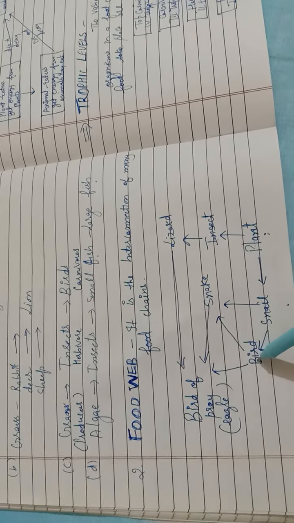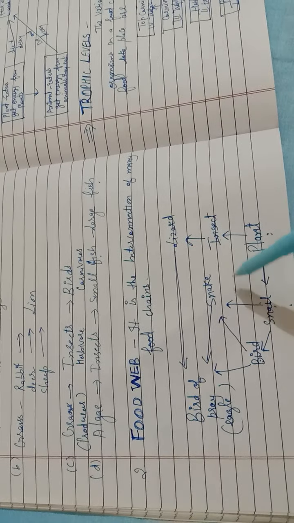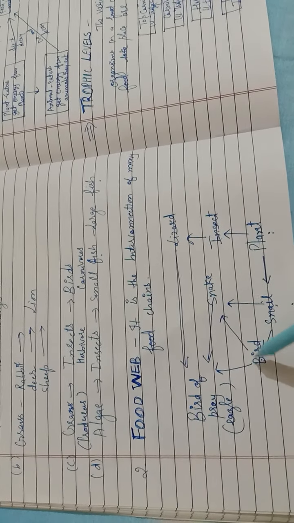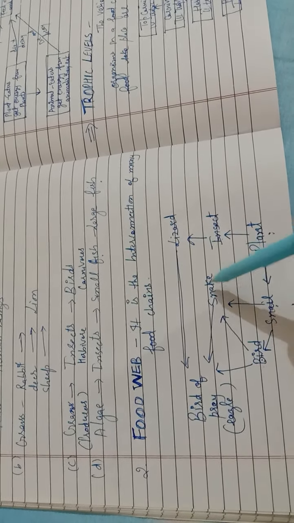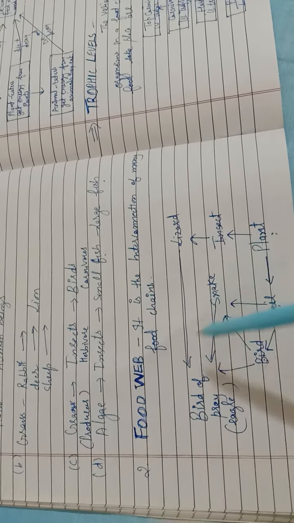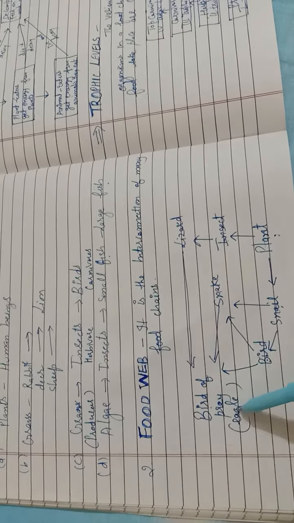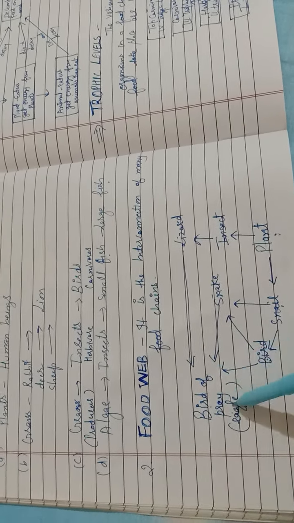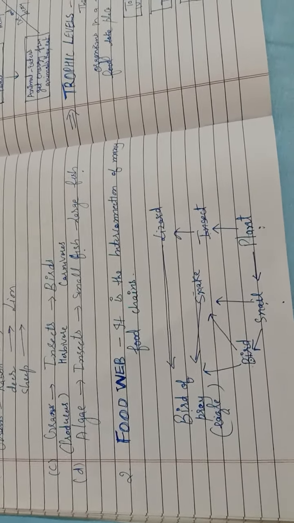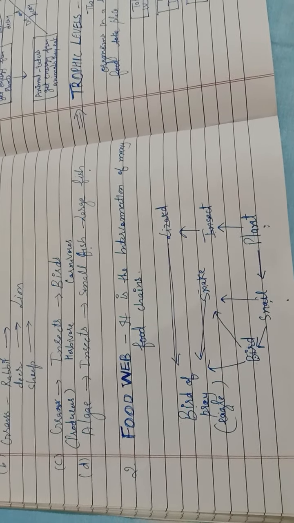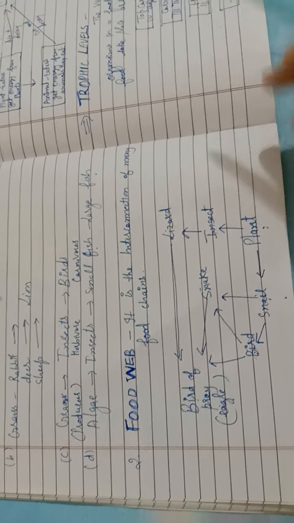The snail is eaten by the bird, and they are interconnected. They can be eaten by the snake, and the snake can be eaten by the eagle. The lizard can also be eaten by the eagle. So here the interconnection of many food chains is shown. This is called the food web.